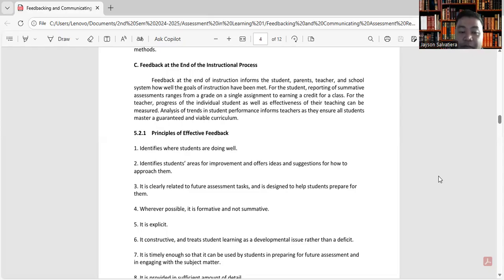Now, next, we have number four. Wherever possible, it is formative and not summative. Okay? So, it's more on the events of the lesson. Okay? It's more on the improvement. That's formative. Okay? And it is explicit. Okay? Next,